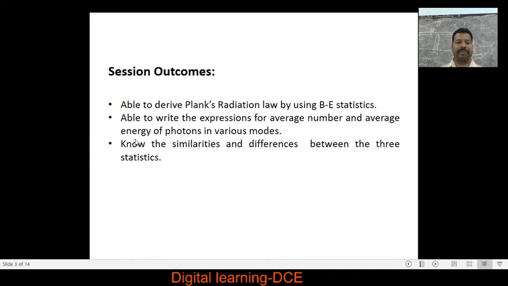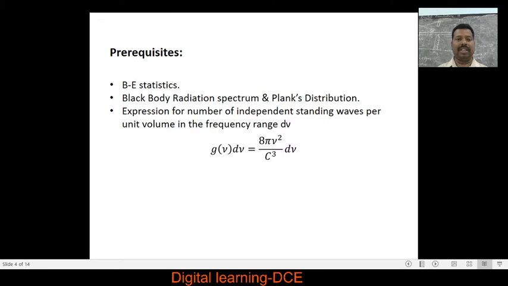Session outcomes: from this session, we are able to derive Planck's radiation law by using Bose-Einstein statistics. Secondly, we are able to write the expressions for average number and average energy of photons in various modes. And lastly, to know the similarities and differences between the three statistics.